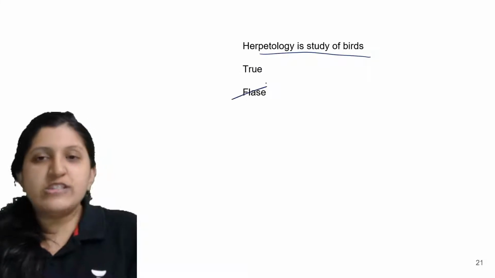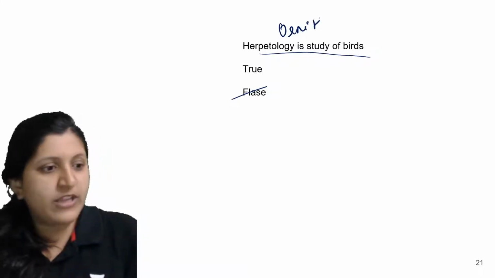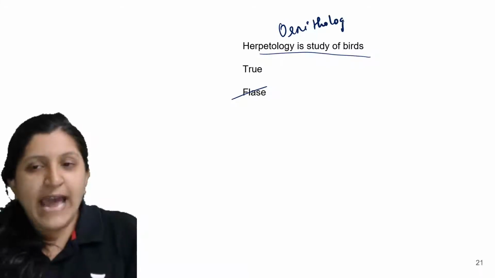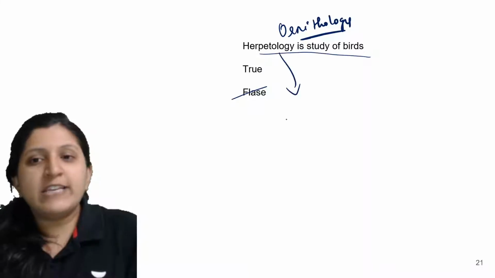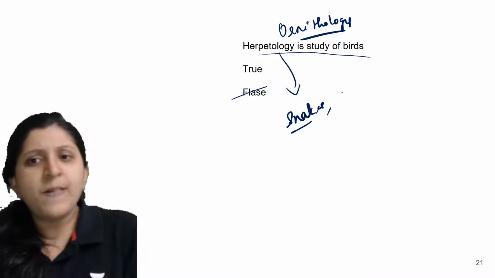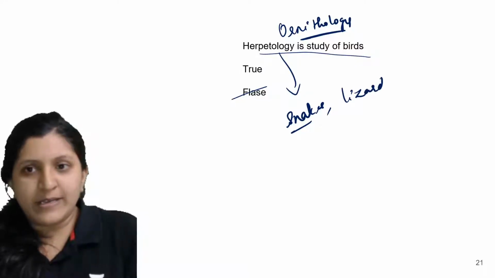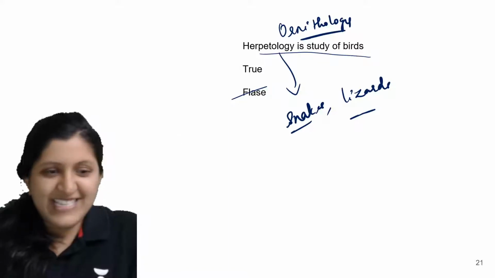False, yes. The study of birds is ornithology. Ornithology can be called the study of birds. Herpetology is related to the study of reptiles mainly. You can say snakes or lizards are studied here. So that is herpetology. Yes, this is false.